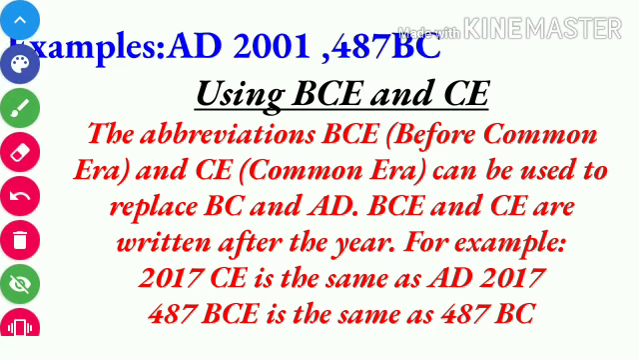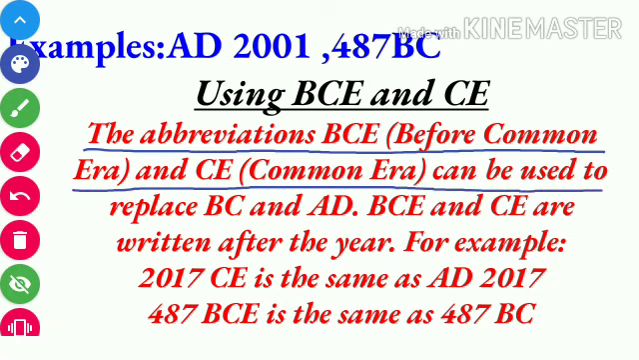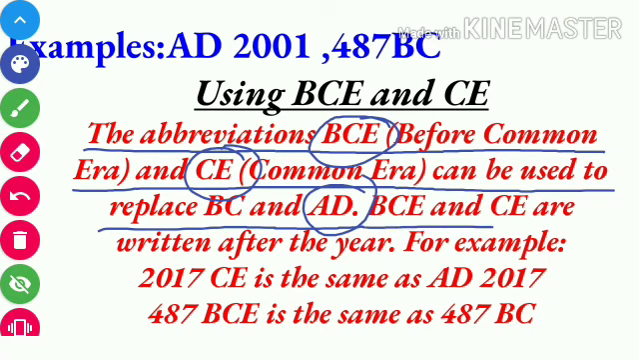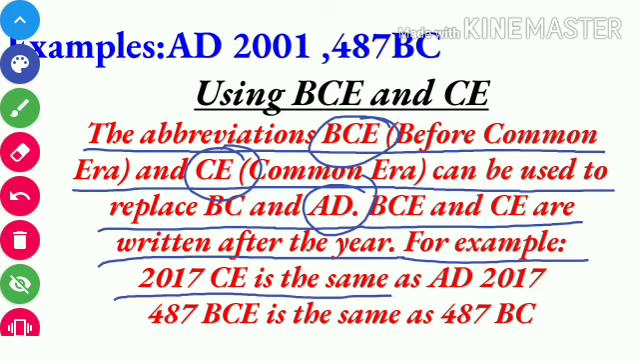Using BCE and CE. The abbreviations BCE, before Common Era, and CE, Common Era, can be used to replace BC and AD. We can replace BC by BCE and AD by CE. BCE and CE are written after the year. For example, 2017 CE is the same as AD 2017. 487 BCE is the same as 487 BC.